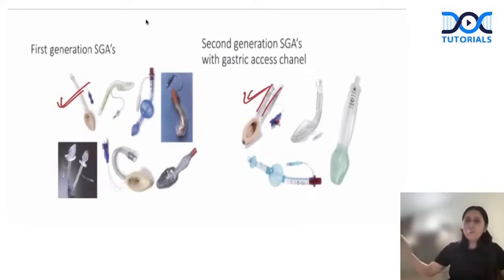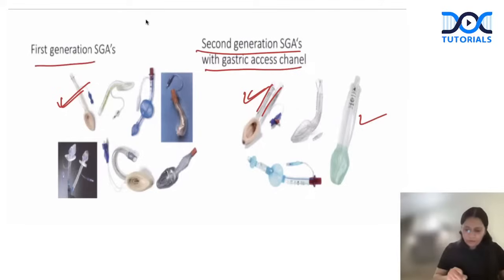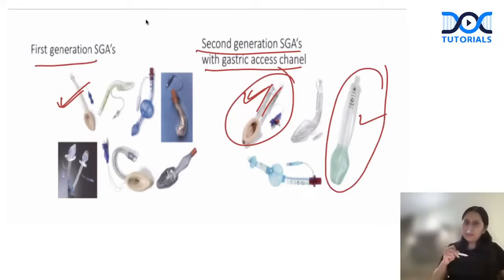So remember these examples: for first generation, classical LMA; for second generation, ProSeal LMA with two tubes, and iGel airway. These are the two devices which you have to remember for second generation, which has a gastric channel added to it. Okay. So only classical LMA for first generation, and ProSeal and iGel for second generation. Okay. Coming on to the next question.